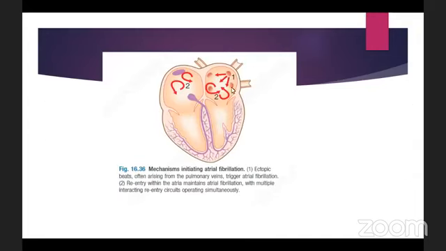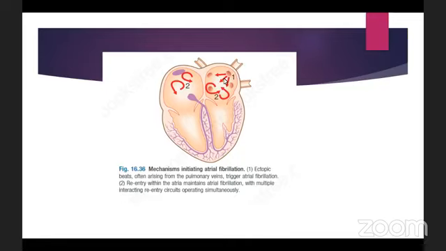So this is the picture from Davidson. What it shows, number one, is an ectopic beat, right? The normal pacemaker and the normal impulse should start from here, the SA node. But here we can see that there is an ectopic beat arising from the left atria, mostly from the pulmonary veins.